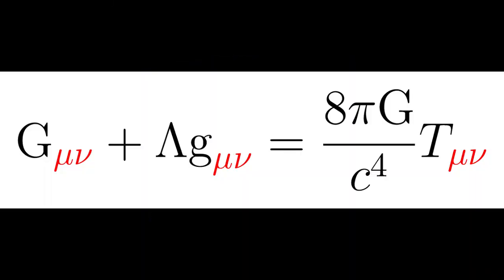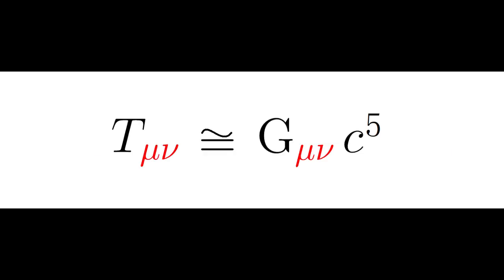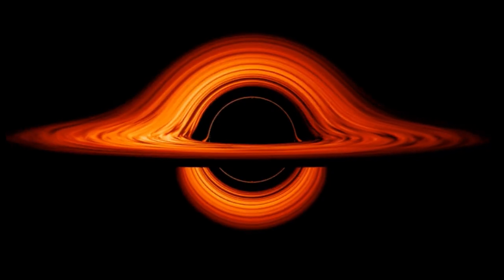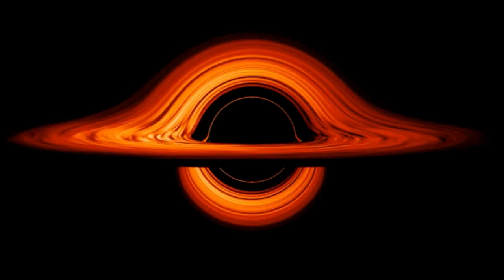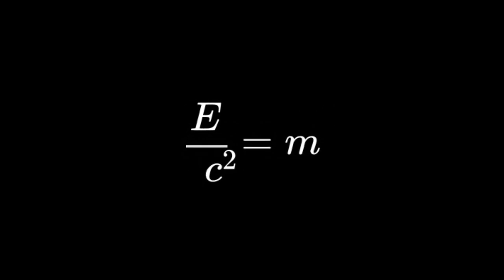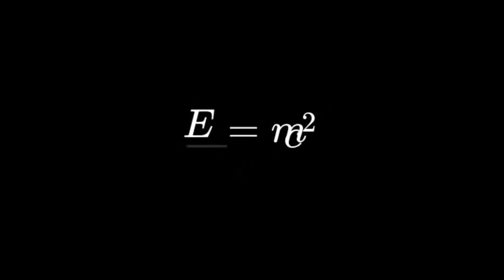The energy-momentum tensor T-mu represents the density or distribution and flux of energy and momentum in spacetime. The curvature of spacetime, G-mu, on the other hand, describes how spacetime is warped by the presence of mass and energy. This, in a sense, is the equation which can be regarded as the generalization of Einstein's popular equation that relates matter and energy, that is, energy is equal to m times c squared, where c is the speed of light in vacuum.